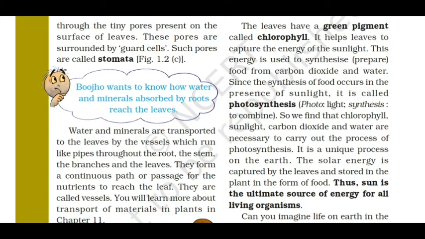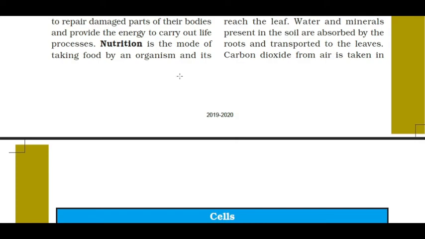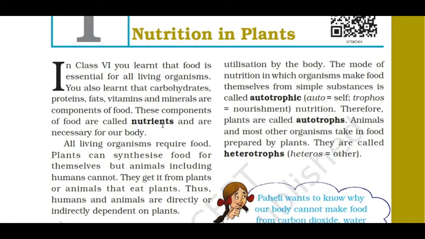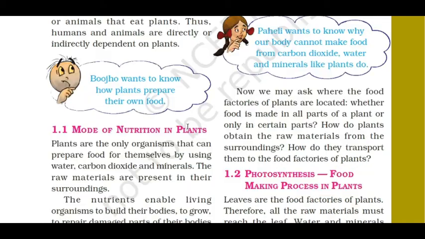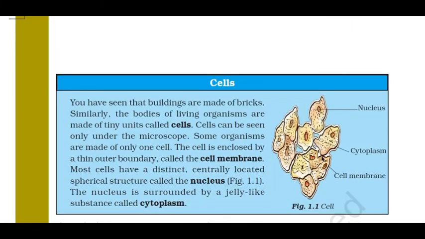So far we have learned about nutrition in plants, autotrophs and heterotrophs. Plants are called autotrophs because they prepare their own food, and human beings and animals are called heterotrophs because we depend upon plants for food. We have also learned the mode of nutrition in plants and how plants prepare their own food.